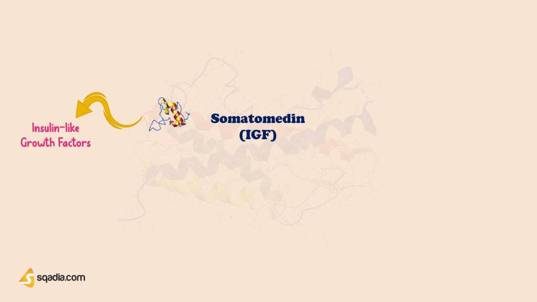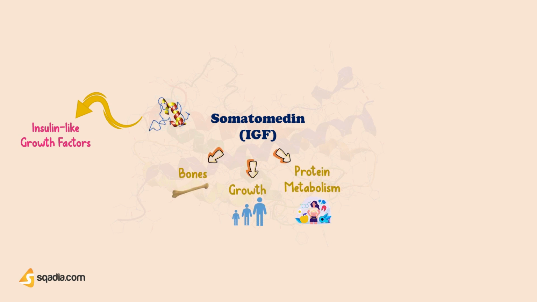Now, the growth hormone acts on bones, growth, and protein metabolism through somatomedin secreted by liver. So, it is the growth hormone that actually stimulates the liver to secrete somatomedin. Sometimes, despite normal secretion of growth hormone, growth is arrested, leading to dwarfism due to the absence or deficiency of somatomedin. So, you can imagine how important it is.